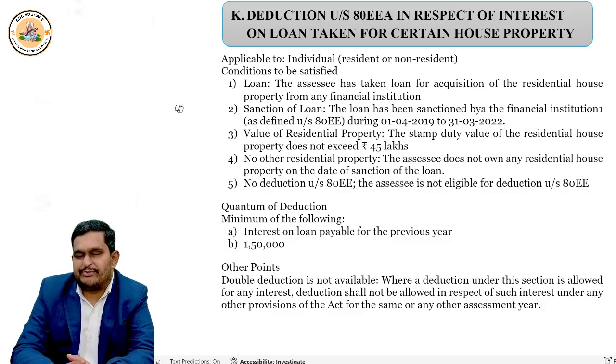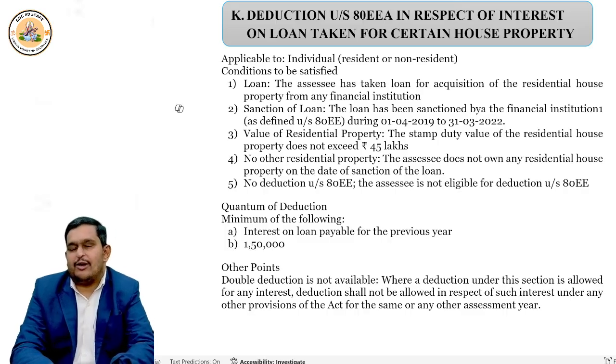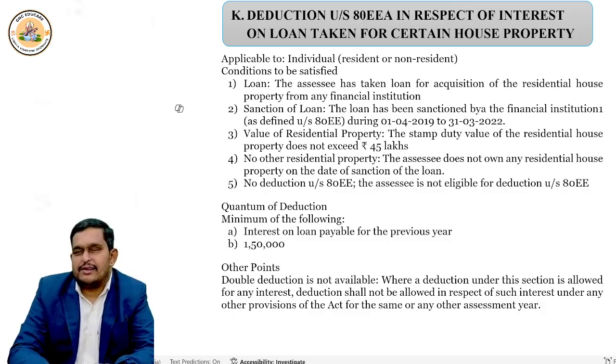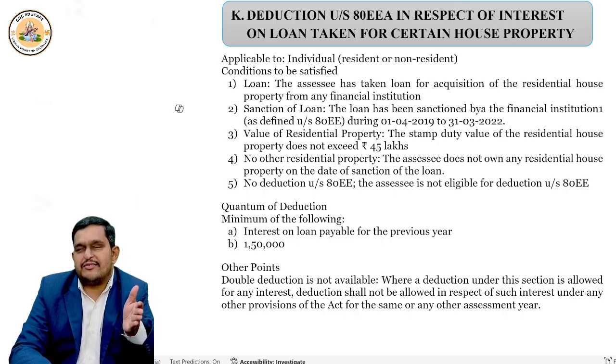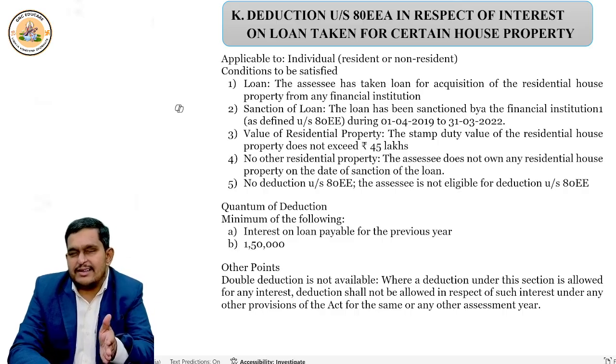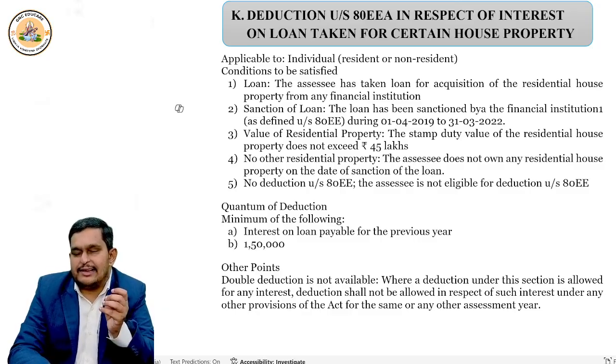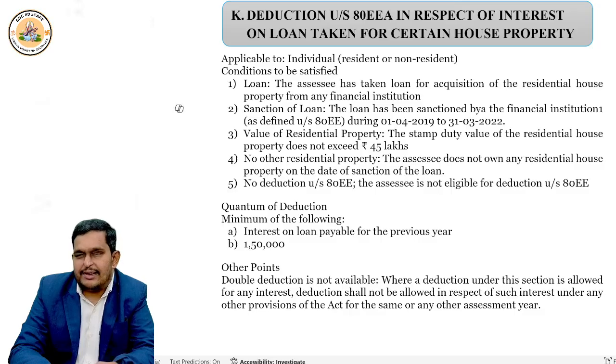That is 80G. Very important section also. We'll solve some problems on this. Now, what is 80G talking about? 80G says that if you give any donation to any specified fund or to any organization, then you will get deduction under 80G. Clear? Very good. So, how much deduction and to whom it is applicable, we'll discuss in detail.